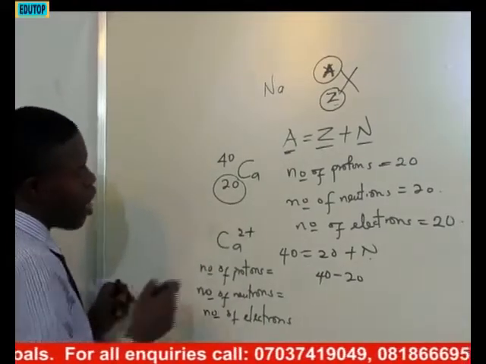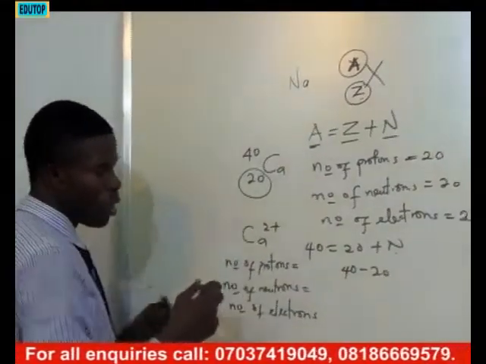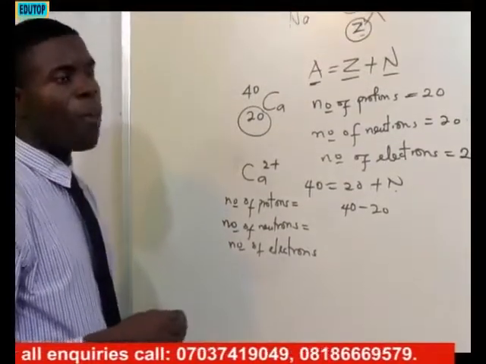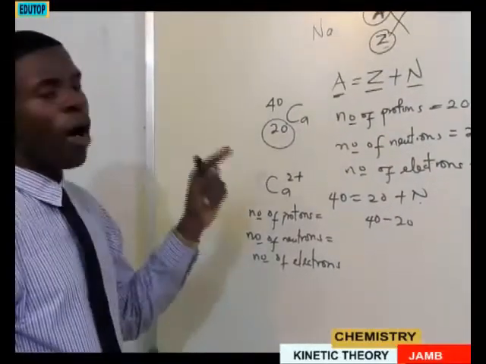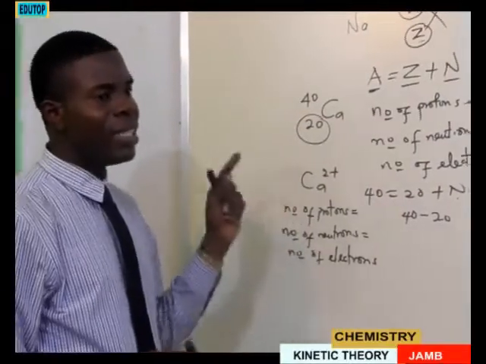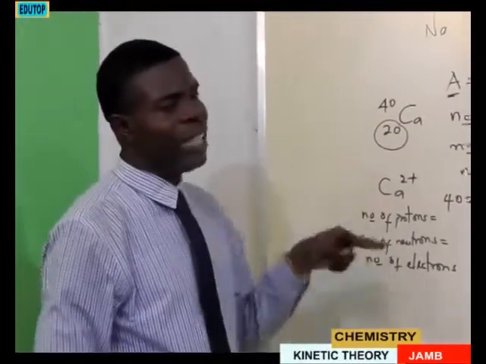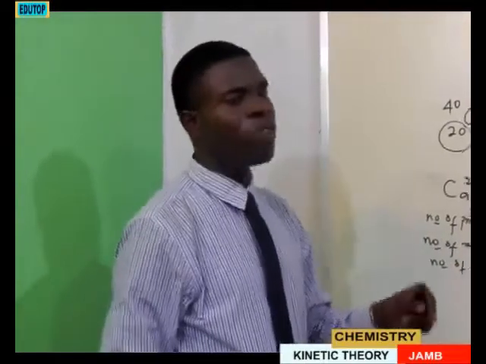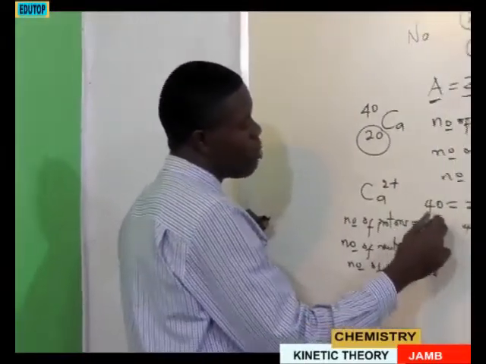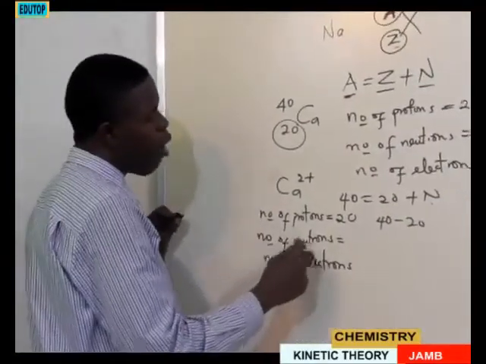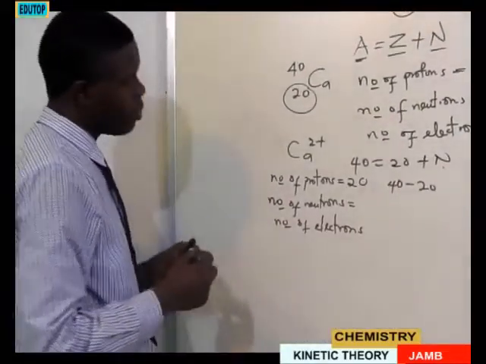Now, the question asks us to determine the number of protons. In this situation, the number of protons does not change. Take note. No matter what happened to that species or that element, the number of protons remains the same, because the number of protons is the characteristic of that element. So here, the number of protons will still remain 20. Take note.